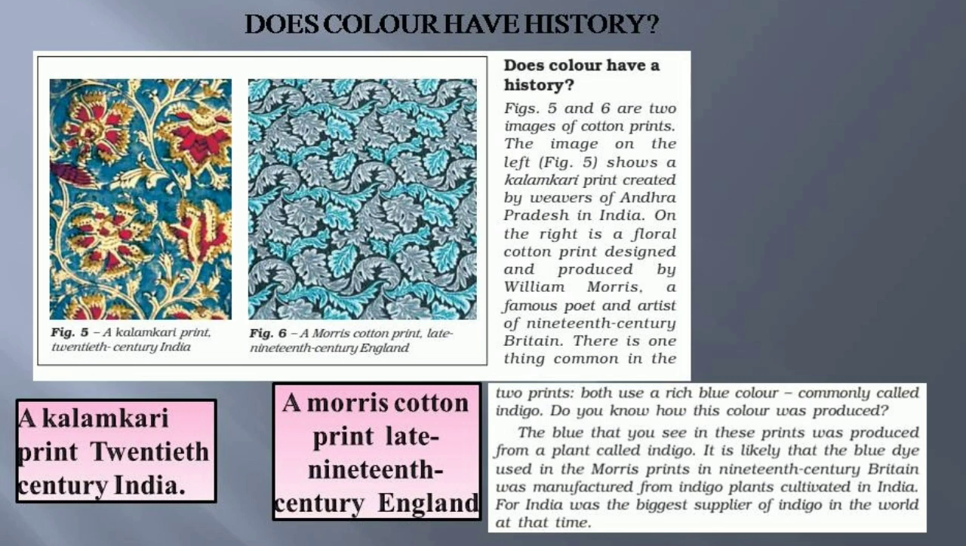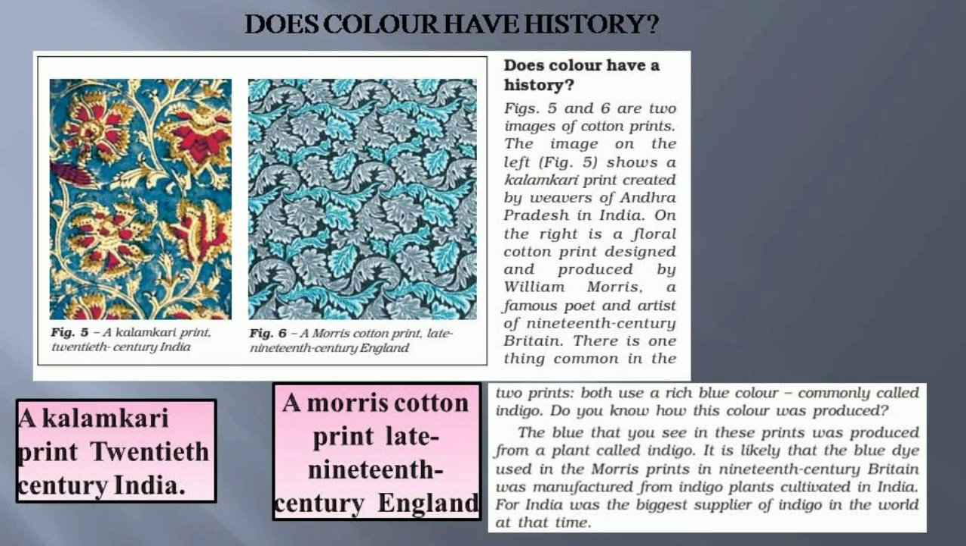If you look at this picture, figures 5 and 6 are two images of cotton prints. One is the Kalamkari print, created in the 20th century by the people of Andhra Pradesh. On the right-hand side you can see the Morris cotton print, designed and produced by William Morris, a famous poet and artist of the 19th century. If you look at these two pictures, there is something common in the two prints. Both use a rich blue color commonly called indigo.